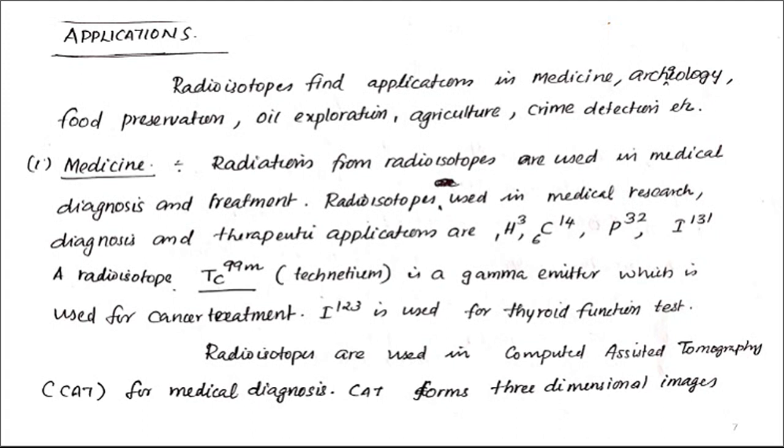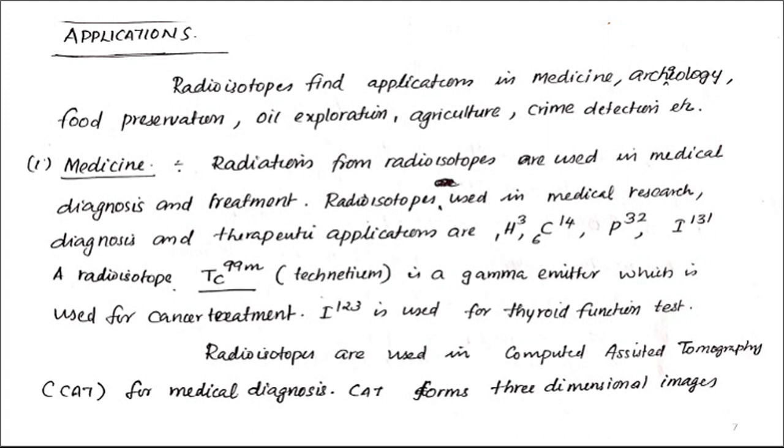First one is medicine. Radiations from radioisotopes, particularly alpha rays, beta rays, or gamma rays, are the radiations coming from radioisotopes. So radiation from these radioisotopes can be used in the medical treatment and medical diagnosis fields.